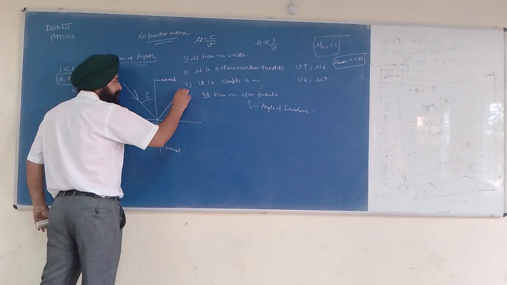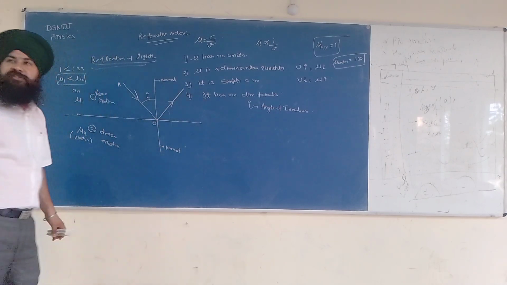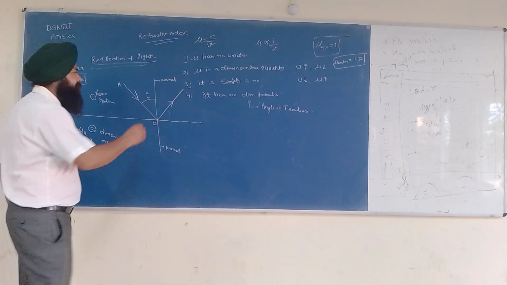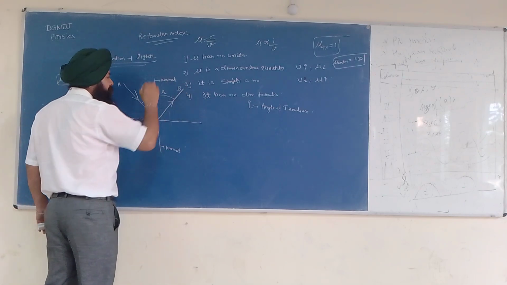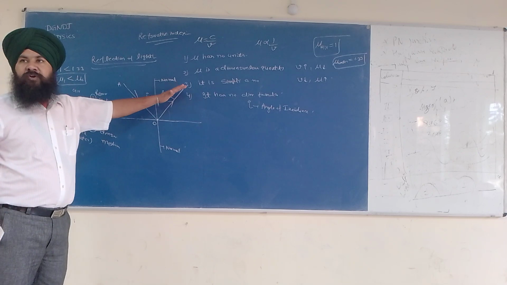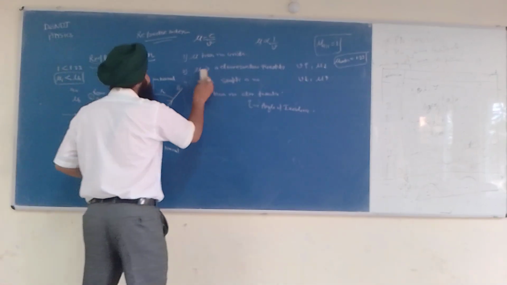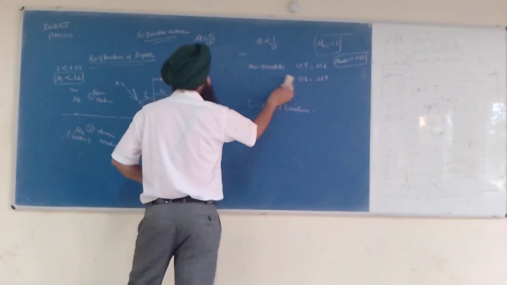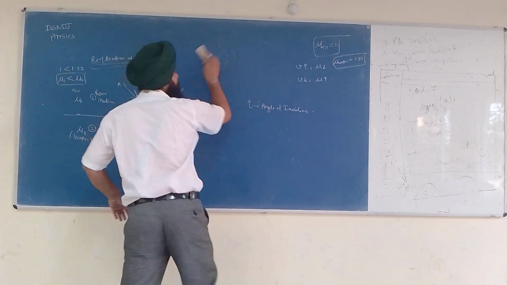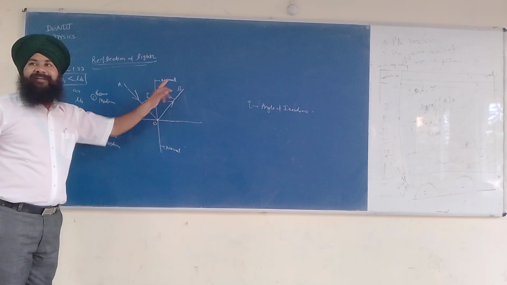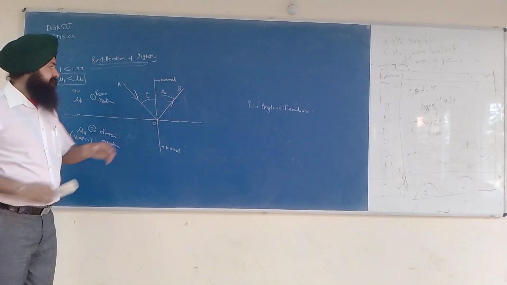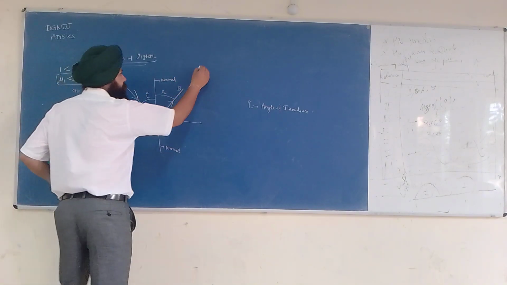The light will be reflected back in the same medium with some angle. Let us say this angle is R and this is OB. OB is called the reflected ray. This is called the incident ray.